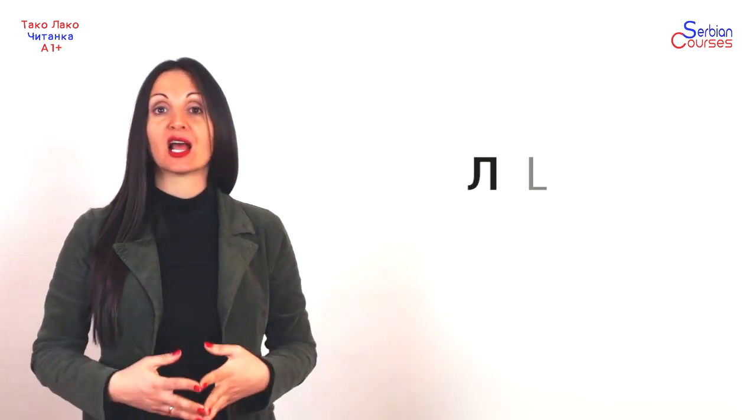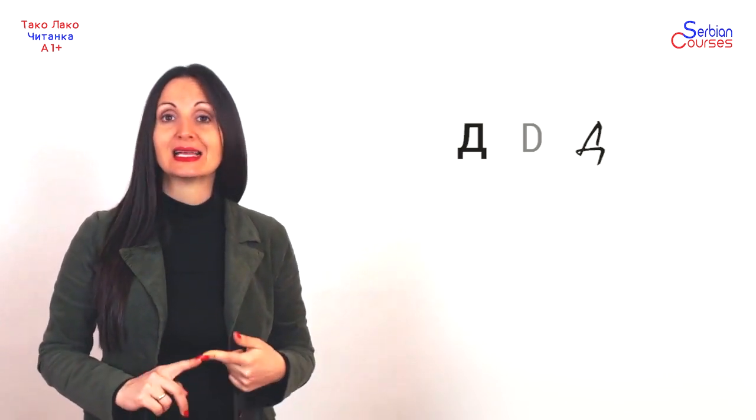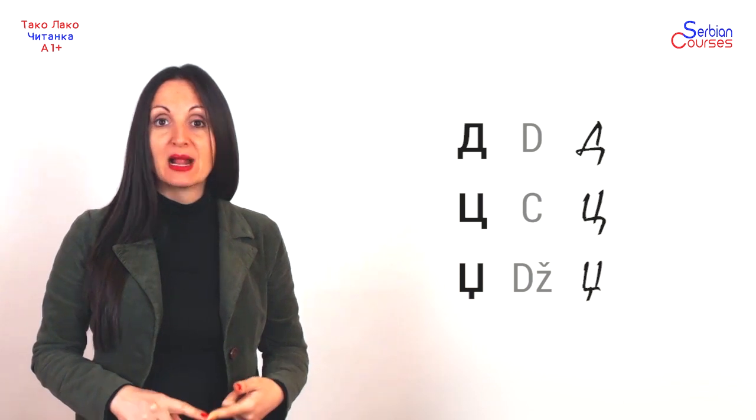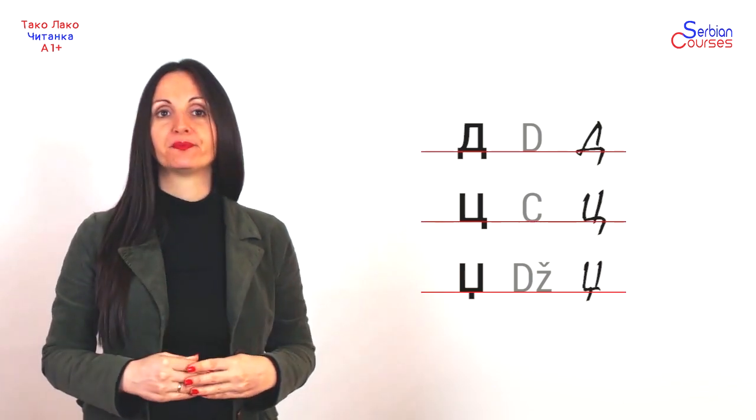There is a magic formula to help you learn the Cyrillic script. And it's simple. You just need to use it to get used to it. You need to read it and to write it. And I have 2 tips for you. Pay attention not to confuse L and P. The first one, L, has a little stroke to the left. And second, when writing by hand D, C, and J, pay attention that the little strokes below go under the bottom line.